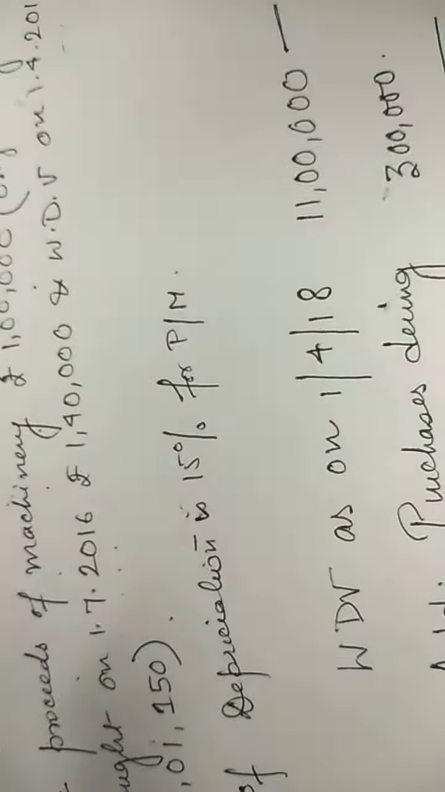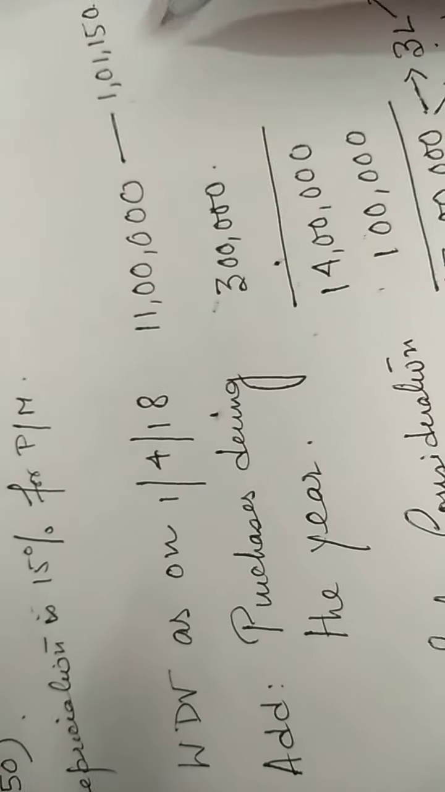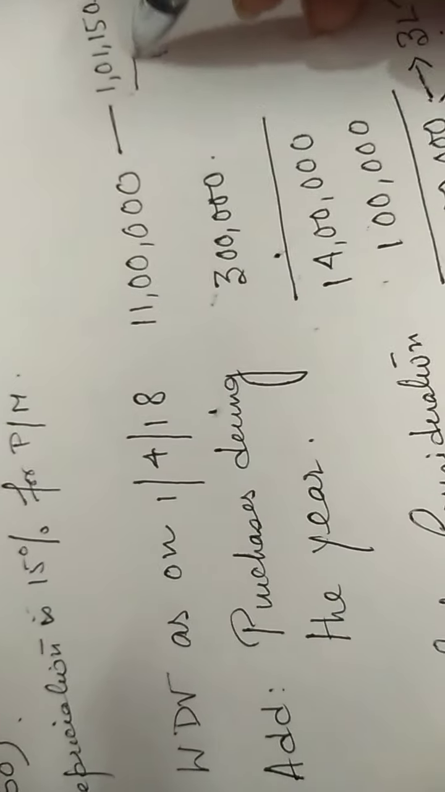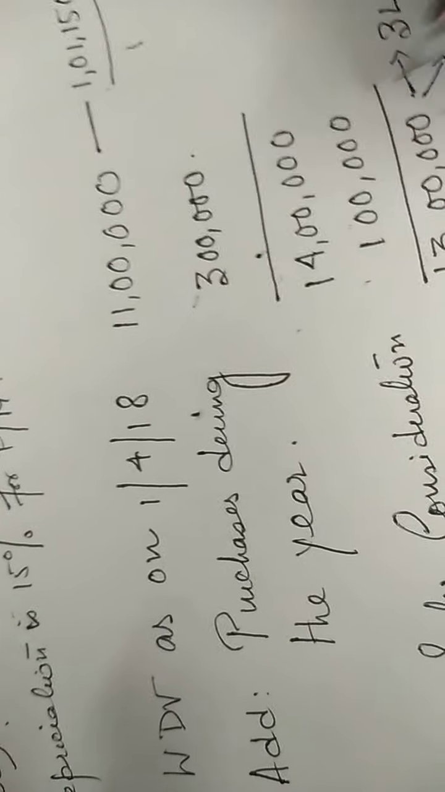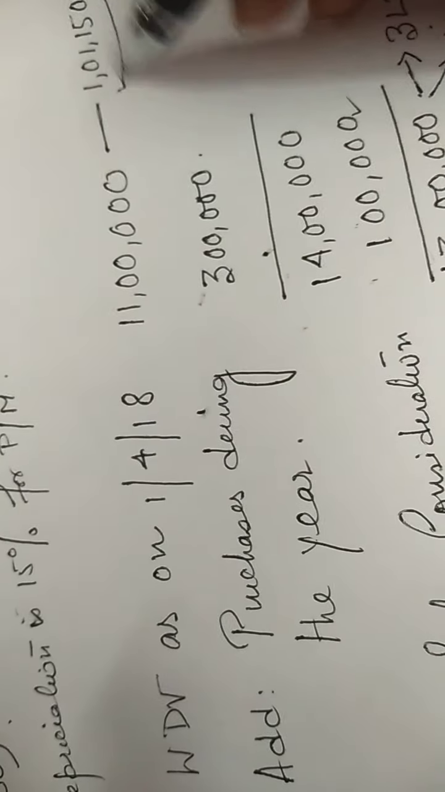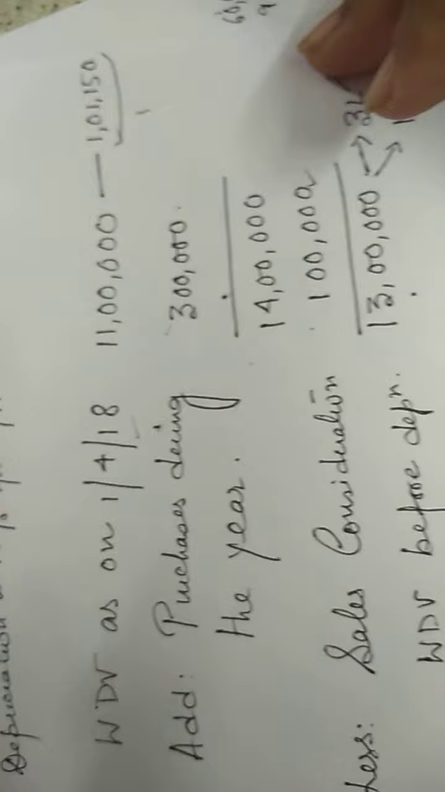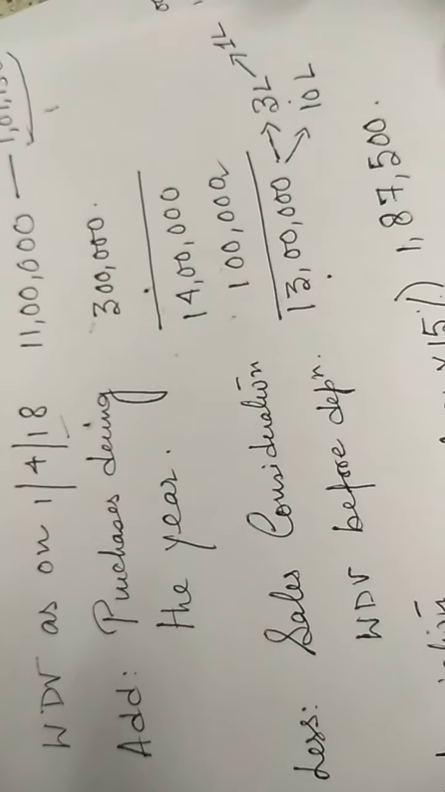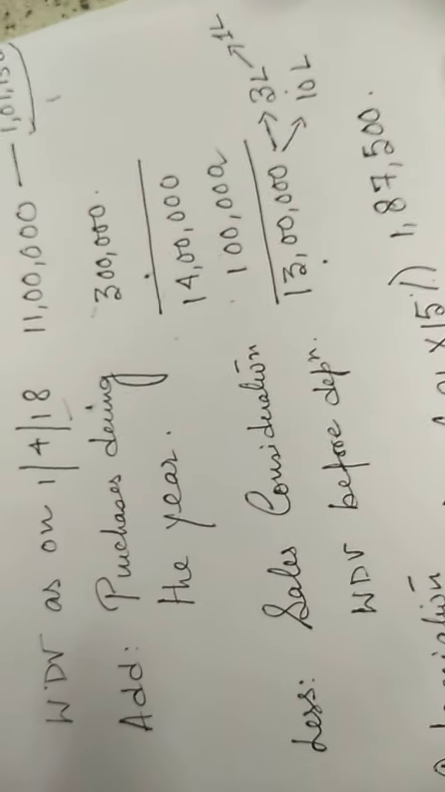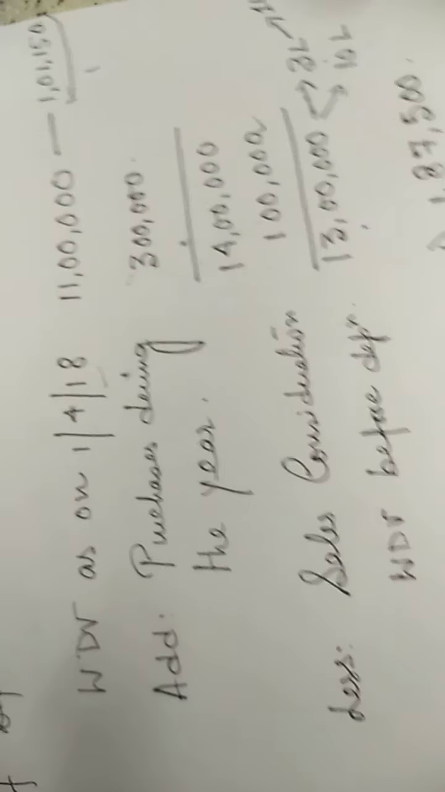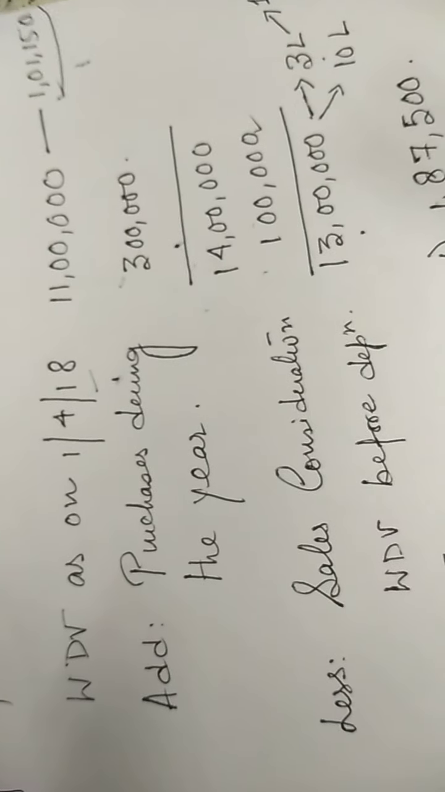Okay. And one more thing here: this information that the machine that got sold for rupees 1 lakh has a WDV of 1,150,000 as on 1/4/2018 is of no significance. This kind of additional information will be given in the sum which will have no value, but you have to understand what information to consider and what not to. Okay. Hopefully the sum is clear.